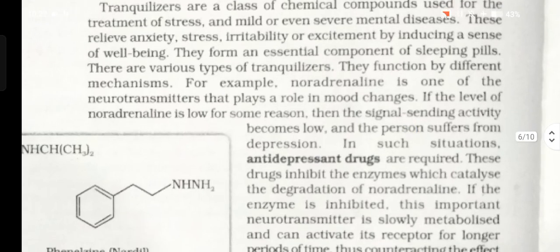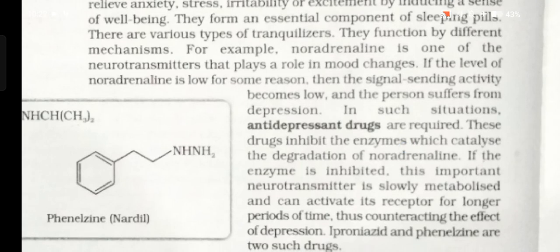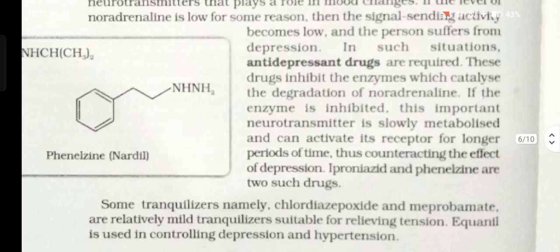There are various types of tranquilizers. They function by different mechanisms. For example, noradrenaline is one of the neurotransmitters that plays a role in mood changes. If the level of noradrenaline is low for some reason, then the signal sending activity becomes low and the person suffers from depression. In such a situation, antidepressant drugs are required.